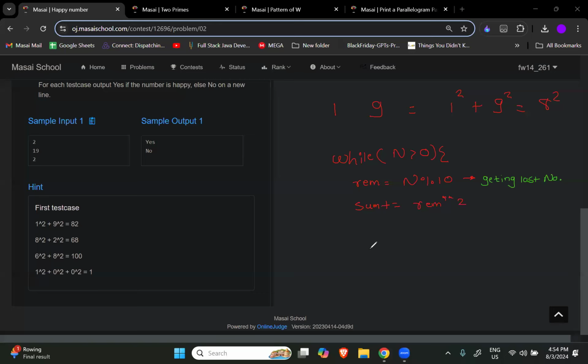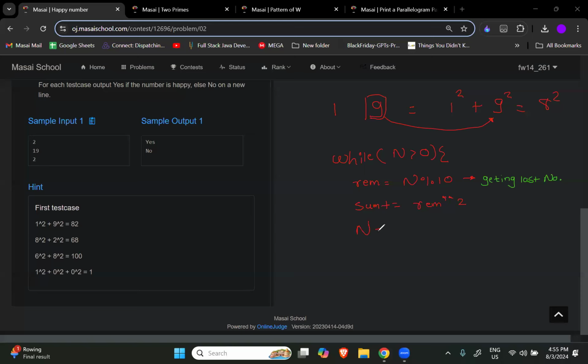Now what is my next step? We got the last number. We made the square of the last number. Now what is the next step? Now make that number smaller. Decrease that number, divide that number, right? Awesome. How do we do it?